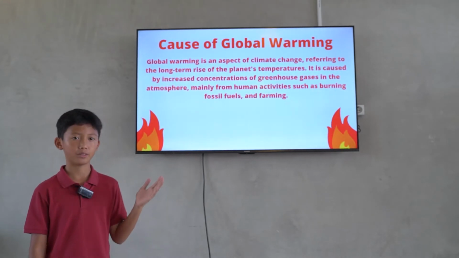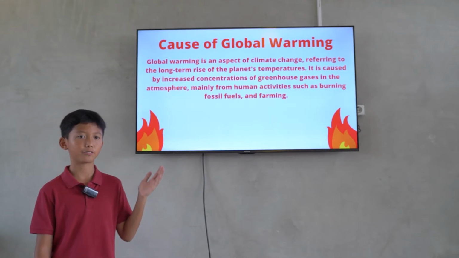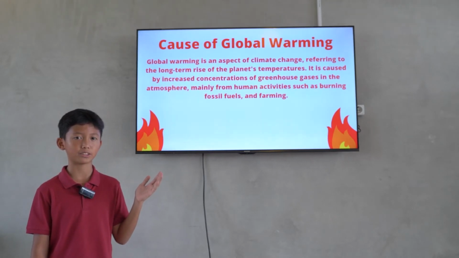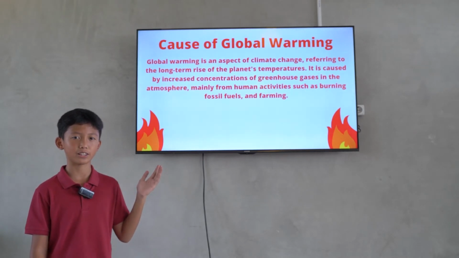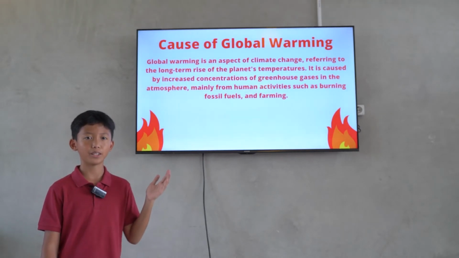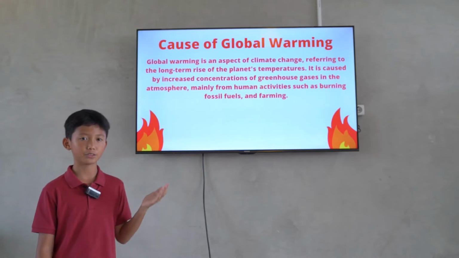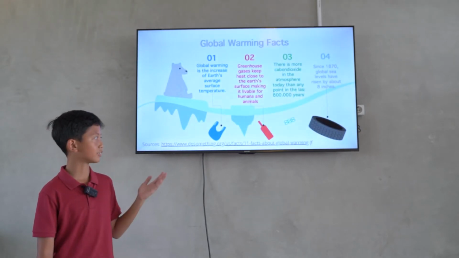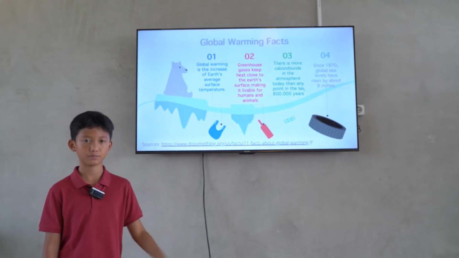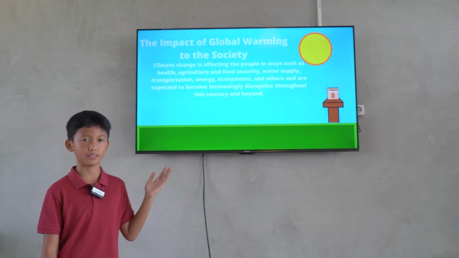Cause of global warming. Global warming is an aspect of climate change, referring to the long-term rise of the planet's temperature. It is caused by increased concentration of greenhouse gases in the atmosphere, mainly from human activities such as burning fossil fuels and farming. These are some global warming facts. The impacts of global warming to the society.